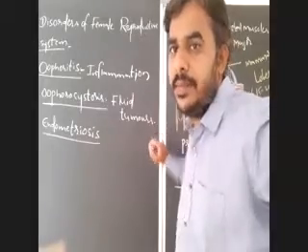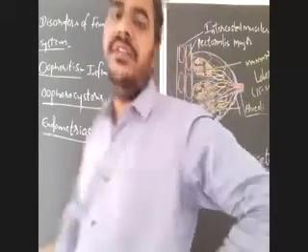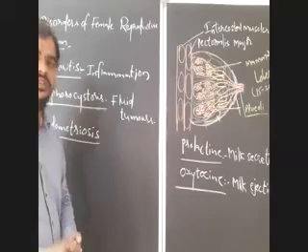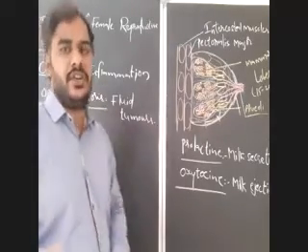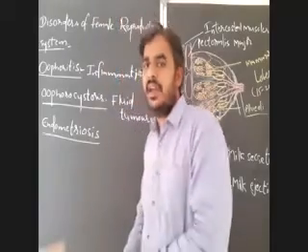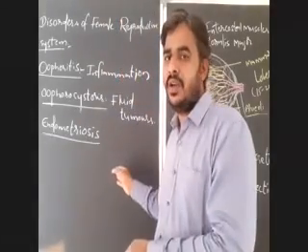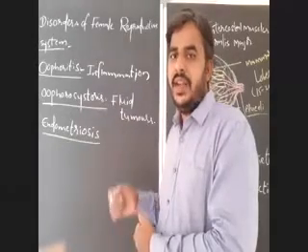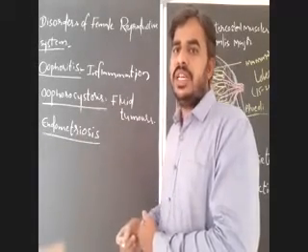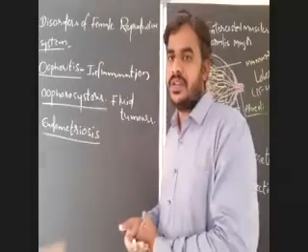But sometimes endometrium will grow outside the uterus. That endometrium may grow in fallopian tubes, on the surface of uterus, or in the cervix. So the growth of endometrium outside the uterus is endometriosis.